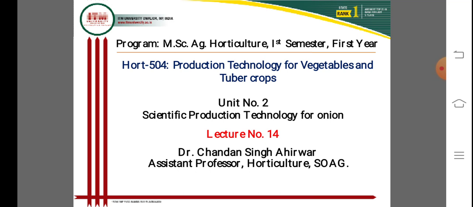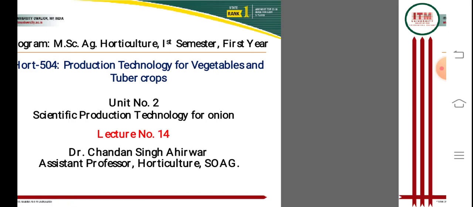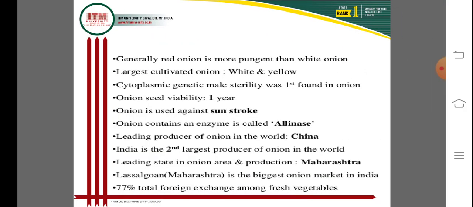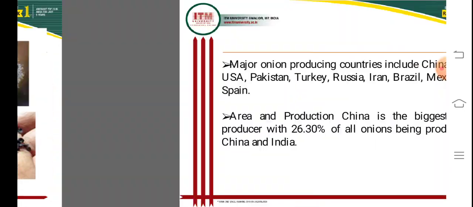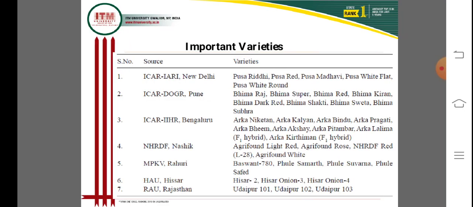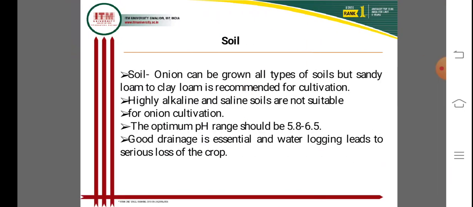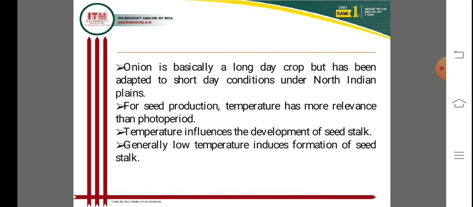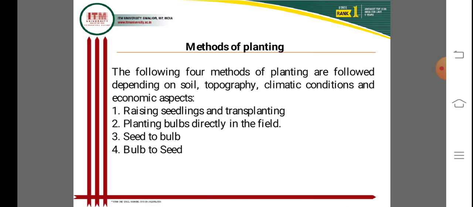I have to complete it from the introduction; the planting methods were already completed in the previous lecture. Today I continue from the planting of onion; the different planting methods are already completed.